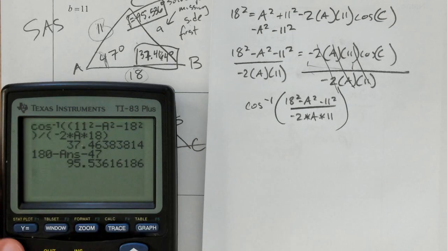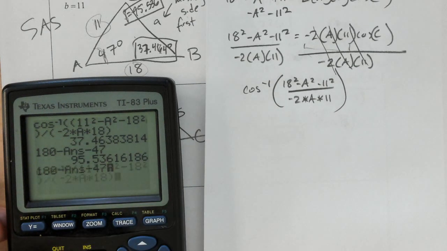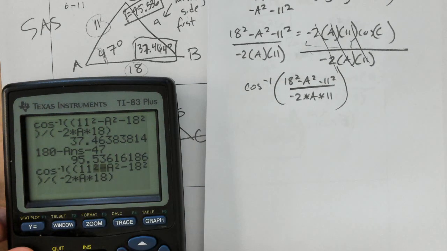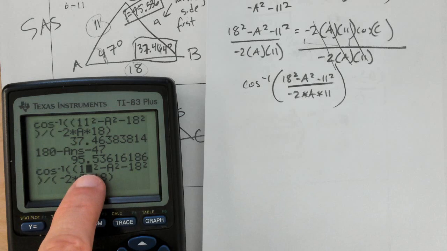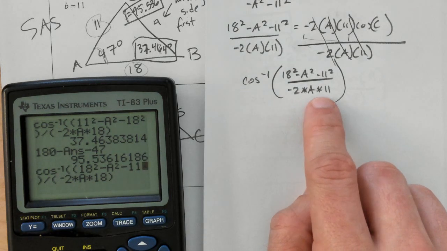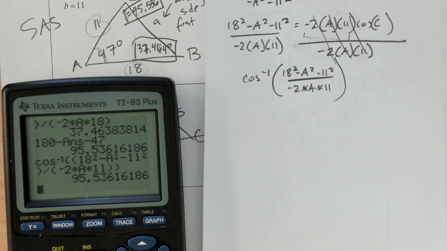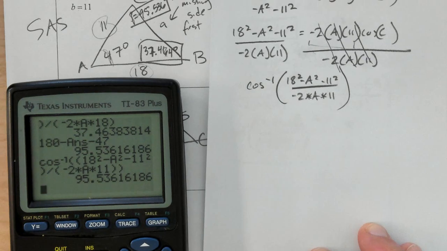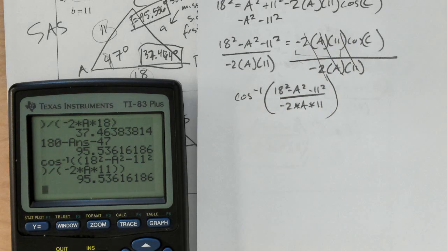Now what's nice here is I typed something really, really similar to that earlier. So if I want, I can just go up and edit the entry. So here I've got 18 squared minus A minus 11. So right here I'm just going to switch 11 and 18. I'm going to change that to 18, change that to 11, and then down here on the bottom it's negative 2 times A times 11. So I'll just change that. And look, that gives me the angle that we were expecting to get. So it's actually not a ton of work to check your answer in the calculator, to just do the whole solving process again. Especially once you get the hang of it, it's really just switching some numbers in your calculator.